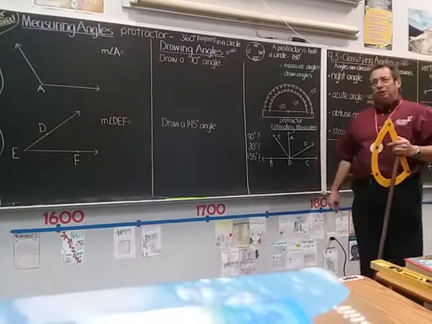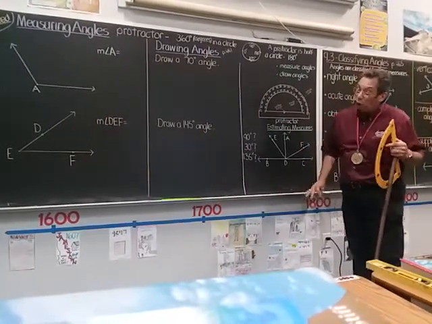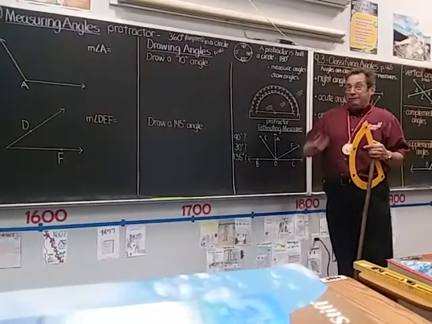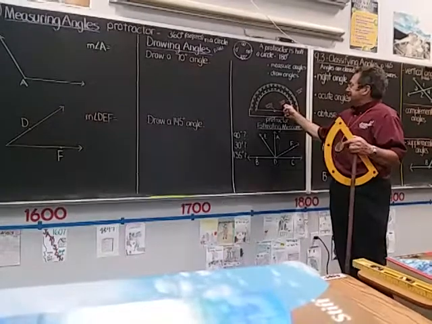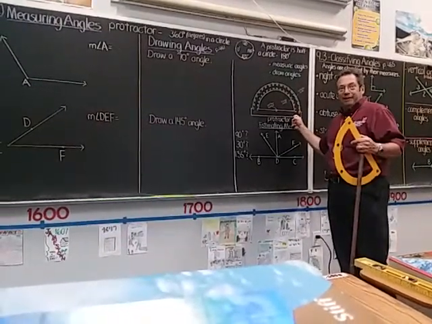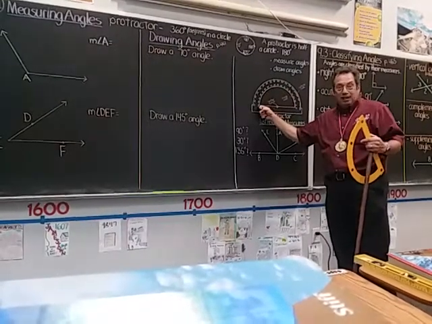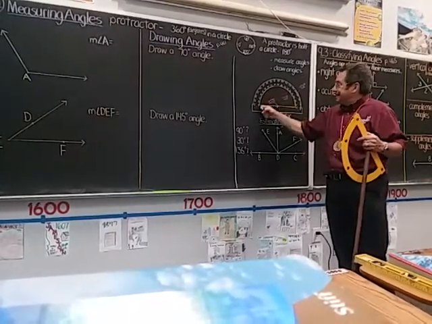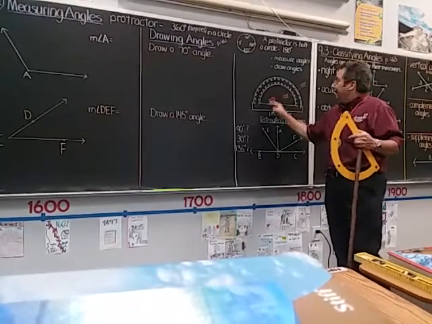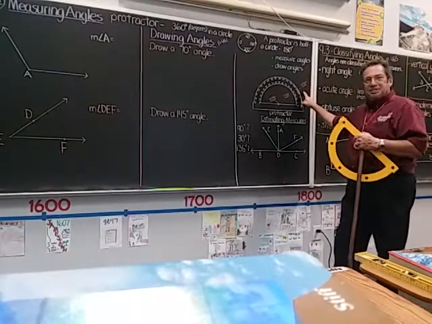Some important parts to it. First off, many of your protractors, in fact almost all of them, have two scales on them, and don't be confused by those. One is the inside scale, and it starts at 0 on the right side of the protractor and numbers all the way up to 180. That's called the inside scale because it's inside that half circle. Then you have, guess what that's called? You're right, that's the outside scale.